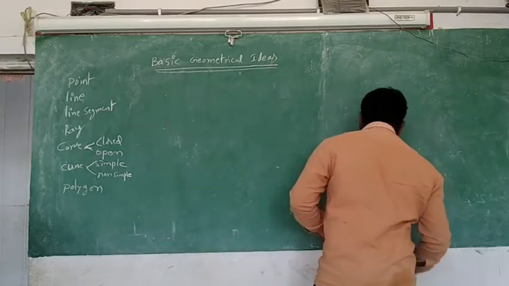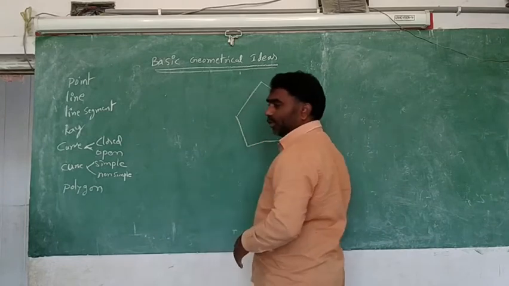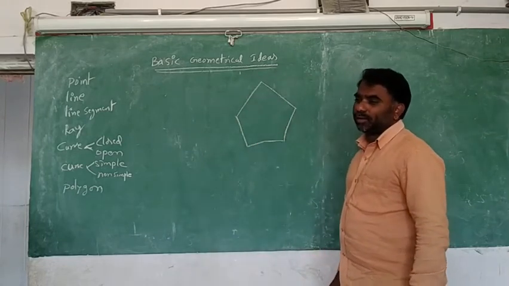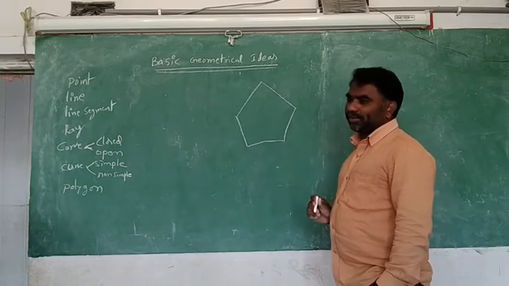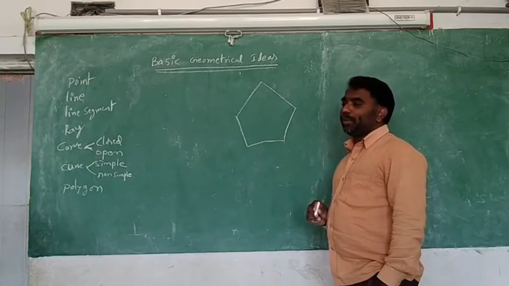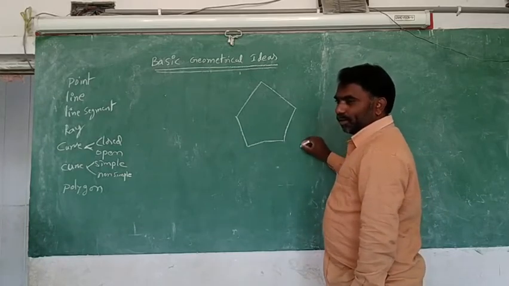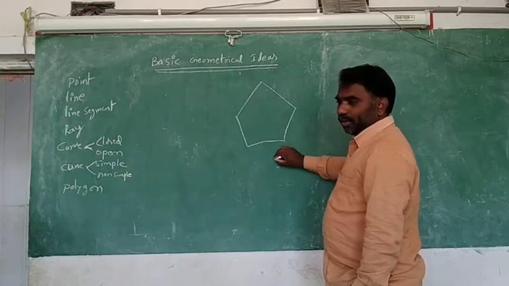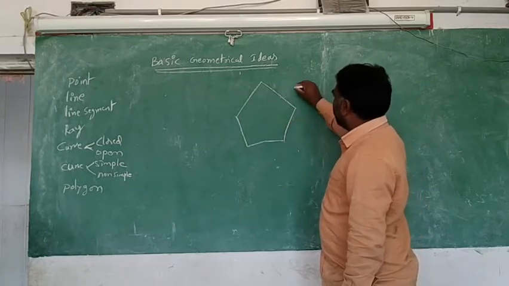Okay, when we are taking some points, the polygon is on the board. I have drawn a polygon on the board here. This is one polygon. On the board I can draw so many points. Point means what? A sharp dot. I am drawing so many points here.